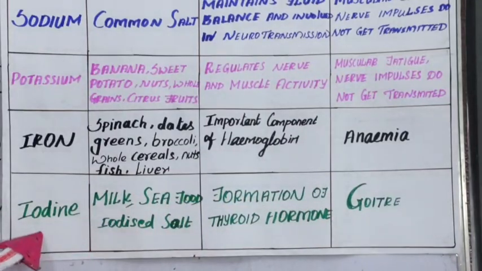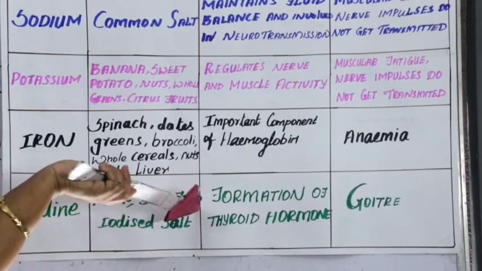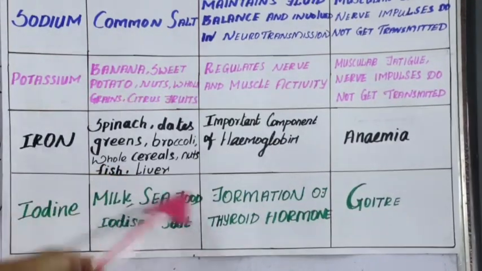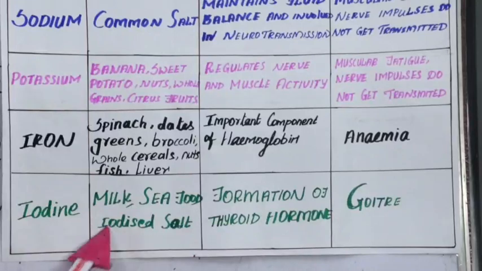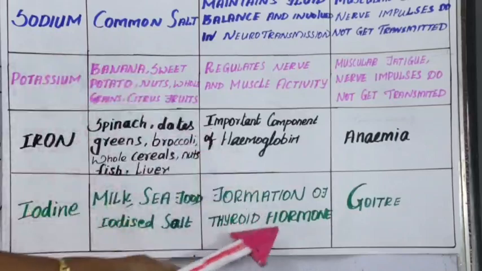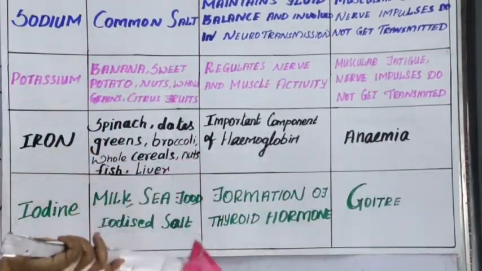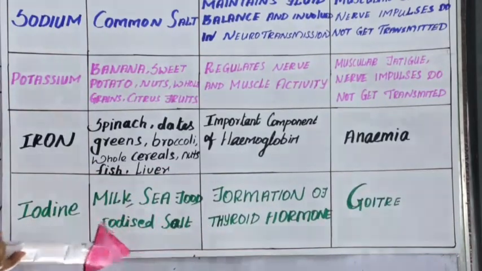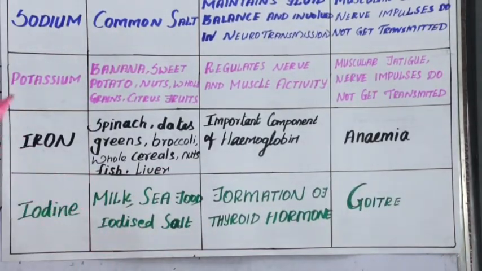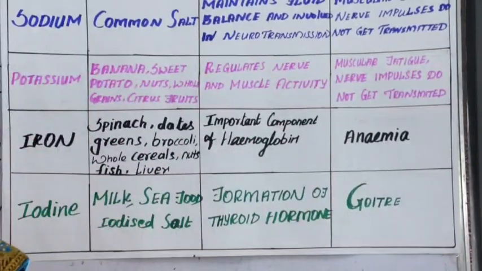Then the last one is iodine, which is rich in milk, seafood. Seafood means crabs, prawn, fish, all the seafood items. And the iodized salt. Its function is formation of thyroid hormone. Thyroid hormone is thyroxine, which is called the personality hormone. It helps to maintain growth based on the age level. Its deficiency disease is goiter. In front of the neck you can see the swelling. That is a goiter.